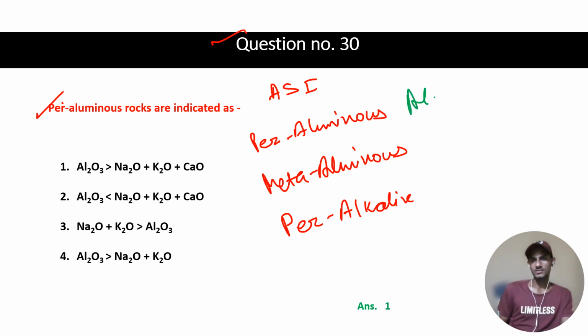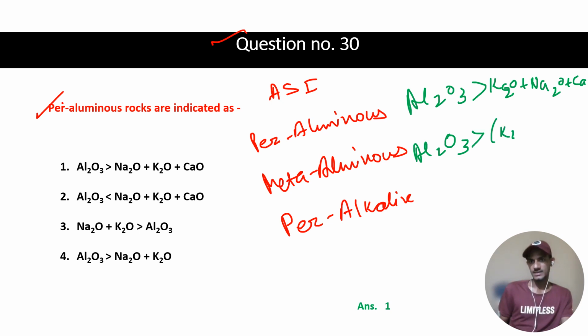In peraluminous rocks, Al2O3 is greater than the combined K2O, Na2O and CaO. In metaluminous rock, Al2O3 is greater than K2O plus Na2O, but it is less than the combined all three.